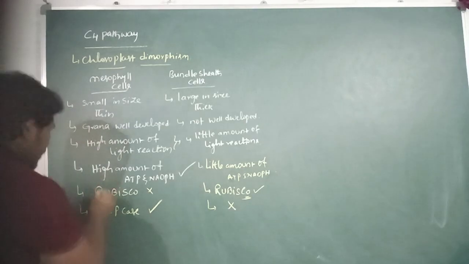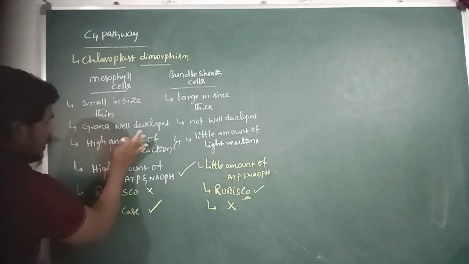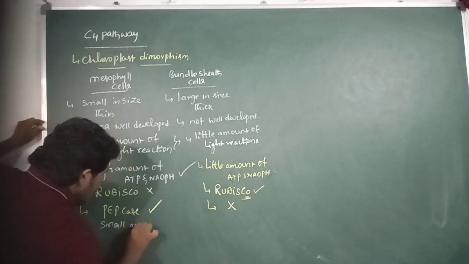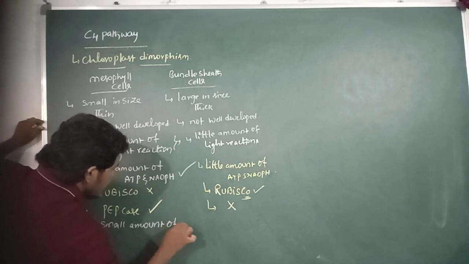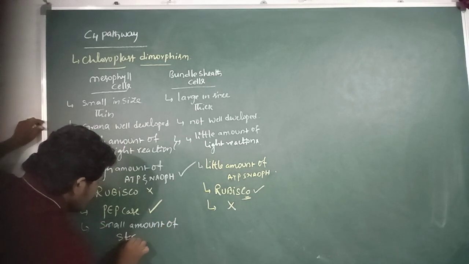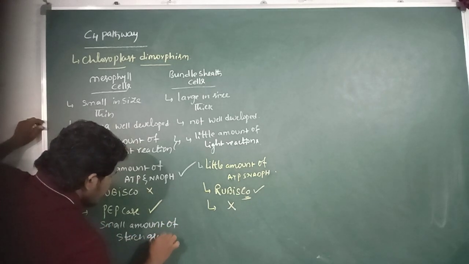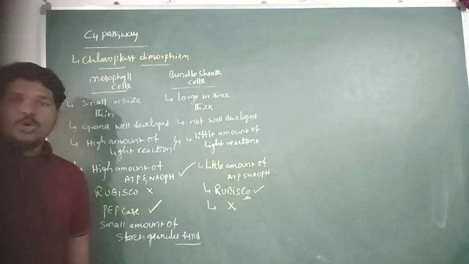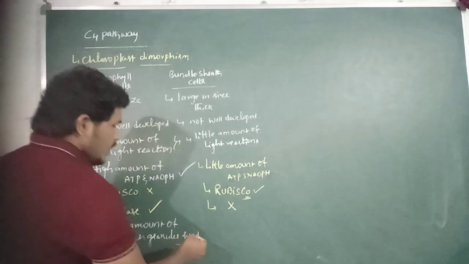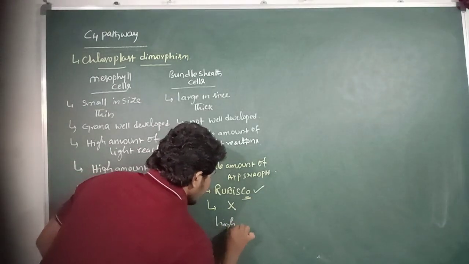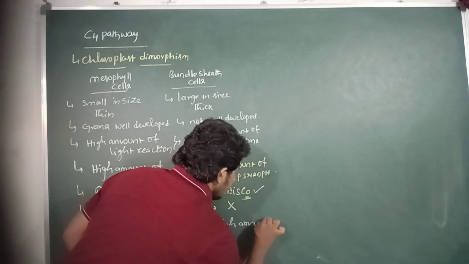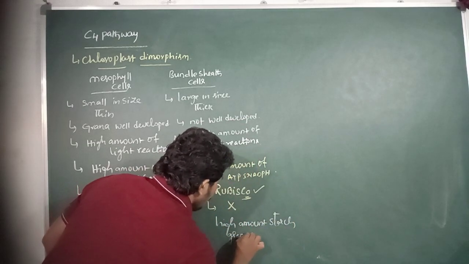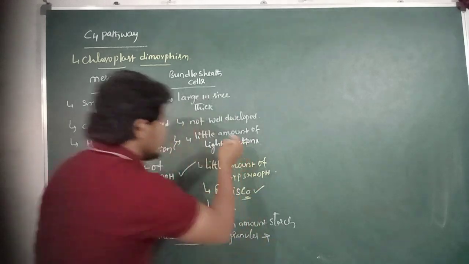A small amount of starch granules is synthesized in the chloroplast of mesophyll cells, but a high amount of starch granules is synthesized in the chloroplast of bundle sheath cells.